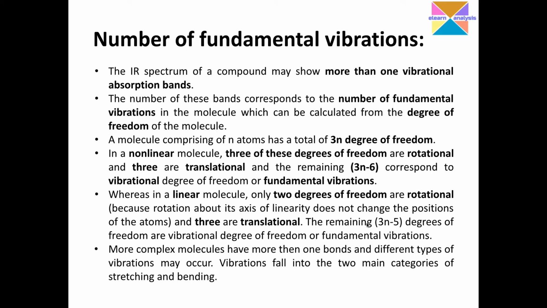When we substitute n in this formula, whatever remains after we deduct 2 for rotational and 3 for translational is nothing but the vibrational degrees of freedom, or the fundamental vibrations, for that particular molecule.